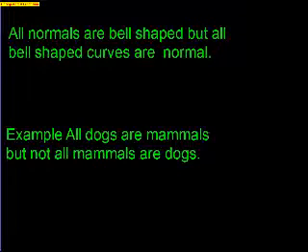All normal distributions are bell-shaped, but not all bell-shaped curves are normal. On the AP exam, it's important that just because you see a curve that you think is normal, you don't say it's normal unless they tell you. Also, on any exams in my class, same way. If you just start saying things are normal when in fact they're not, you will be marked off. And here's my example. All dogs are mammals, but not all mammals are dogs. In other words, a normal distribution is a type of bell curve.